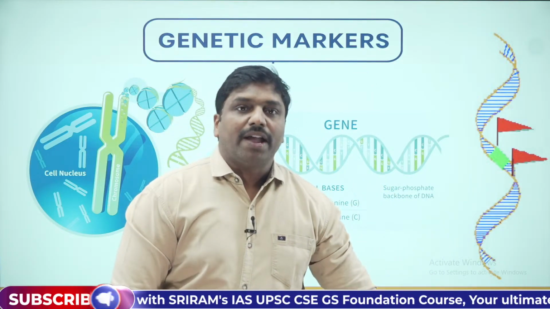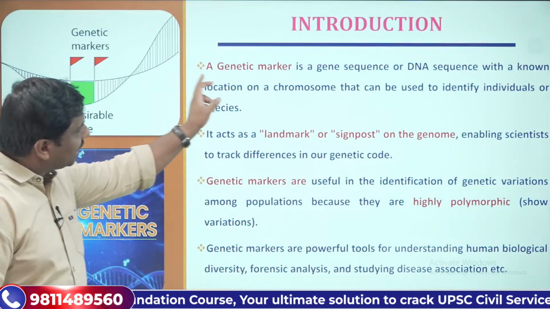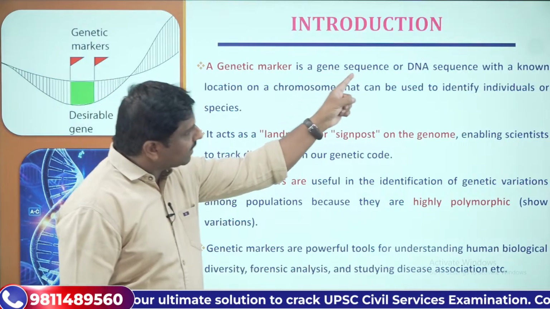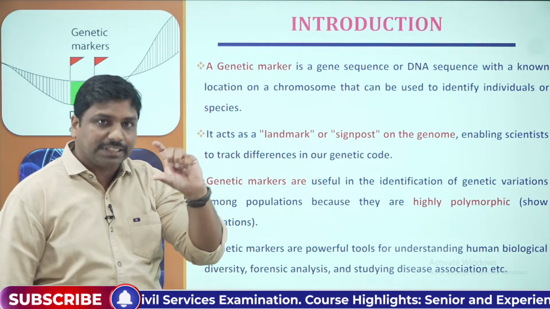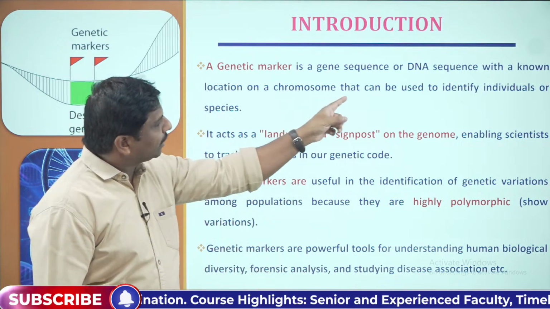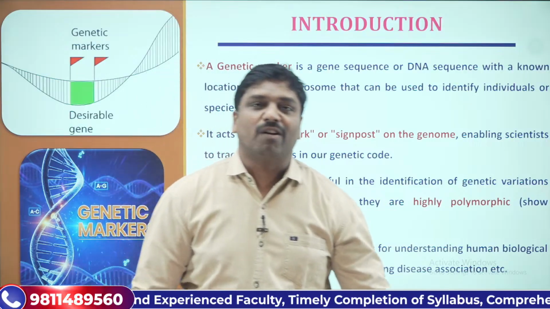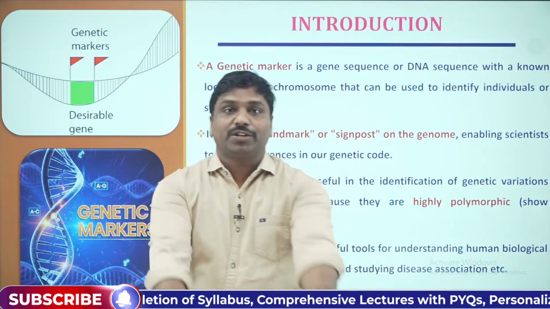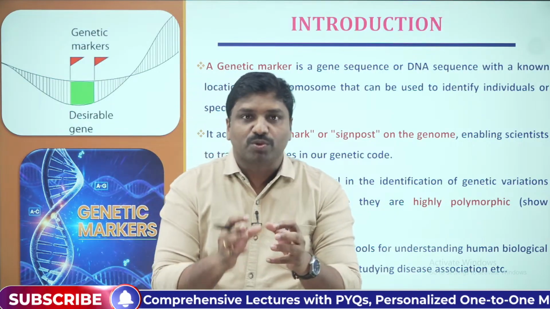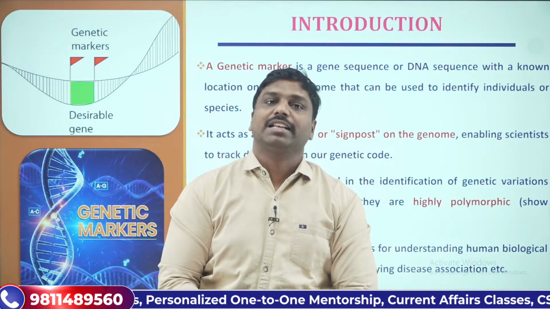So now, what do genetic markers mean? A genetic marker is nothing but a gene sequence or a DNA sequence with a known, specific location on the chromosome. So that's the basic meaning of the word genetic marker. Here, on a chromosome, at the exact location, you can mark the location of a particular gene.